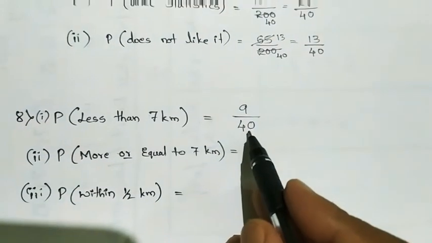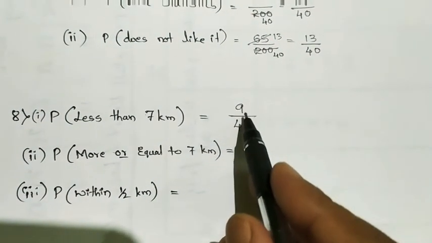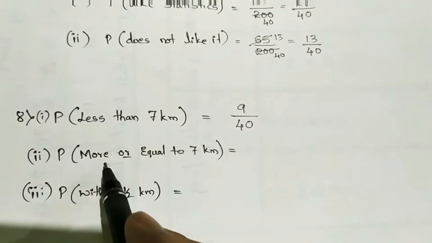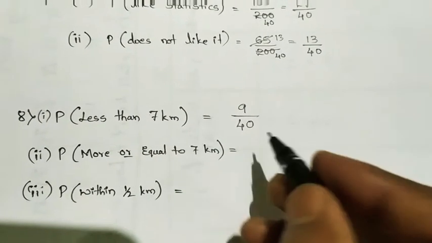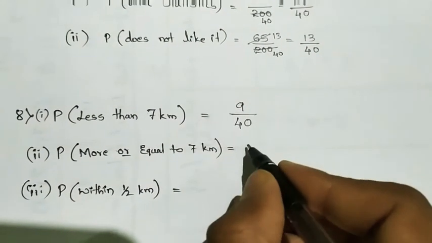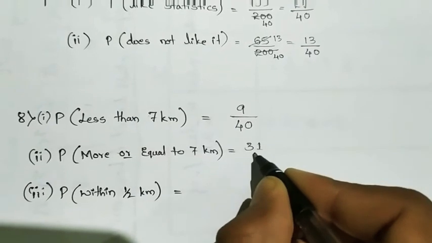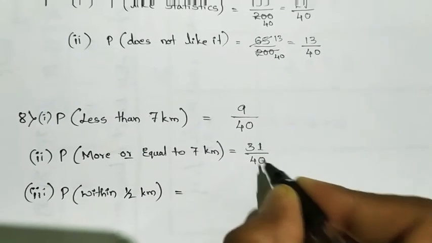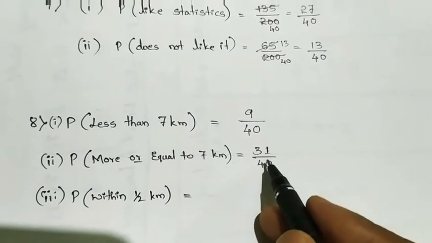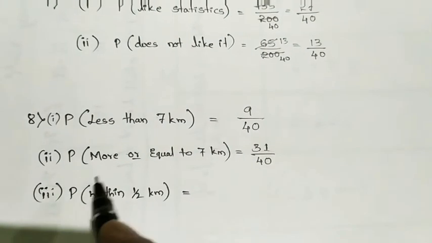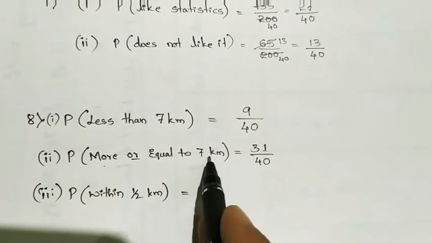Total 40 are there, already 9 are over, then the others will be more than or equal to 7. So 40 minus 9 is 31, so 31 divided by 40 will be our second probability, more than or equal to 7 kilometers.